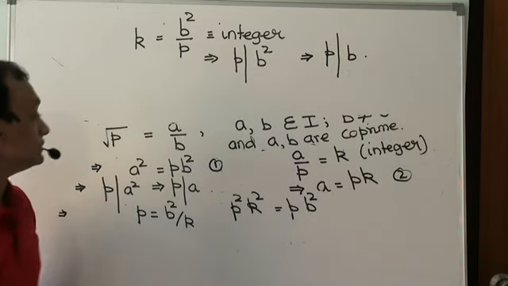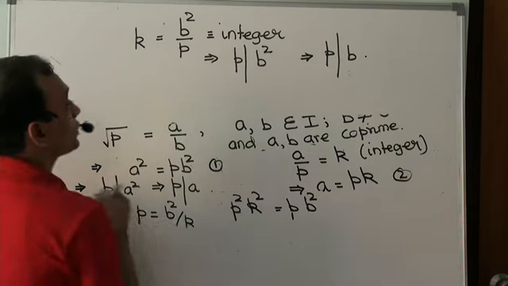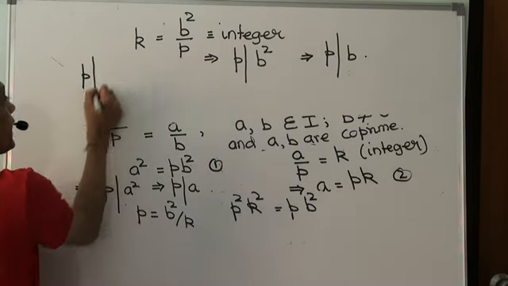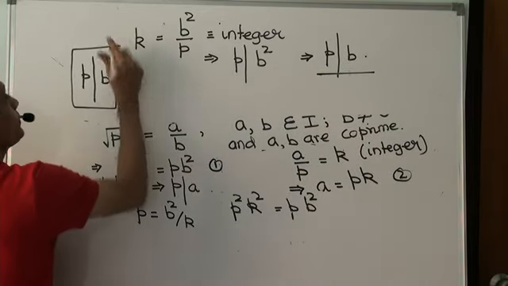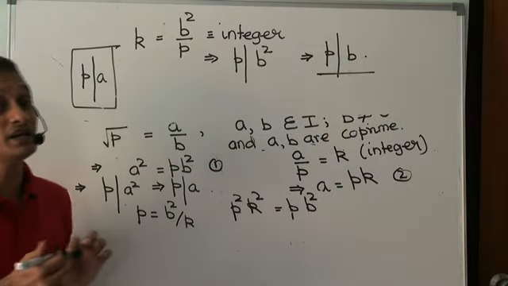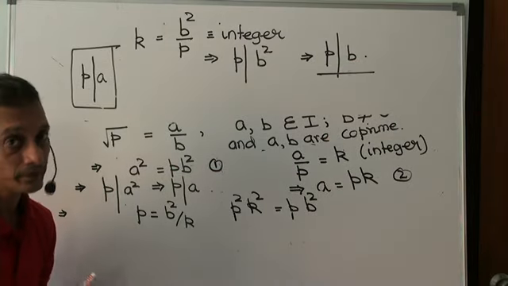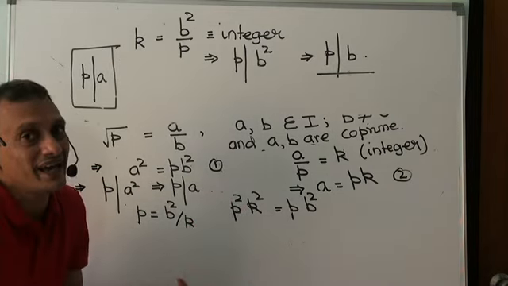Hey, funny thing, huh? p divides a, which we got earlier. And now we get p divides b. That means p divides both a and b. That means p is a factor common between a and b.